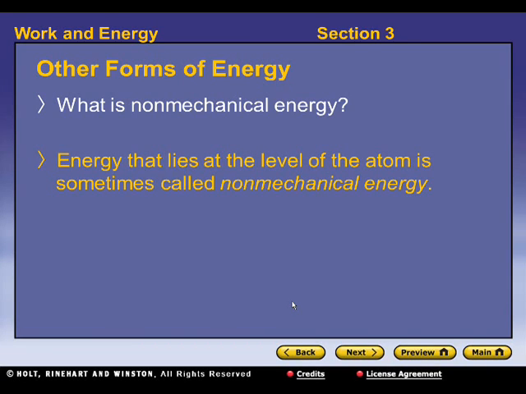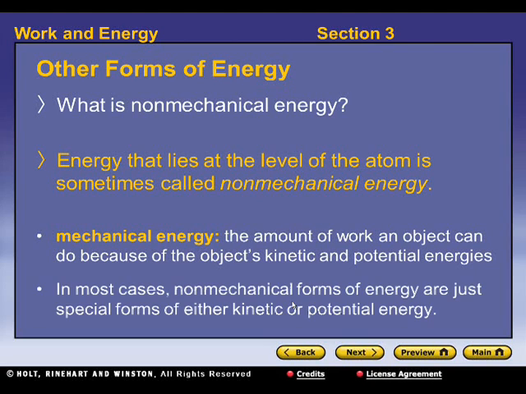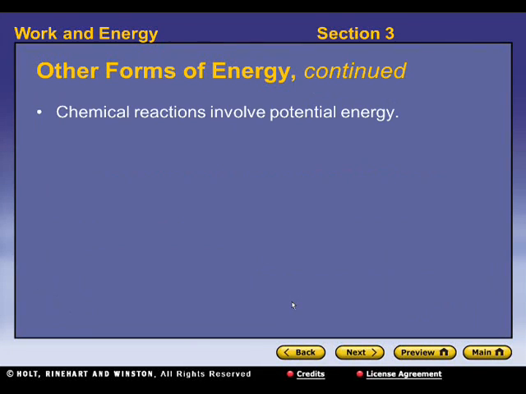Other forms of energy. So what is non-mechanical energy? Now, energy that lies at the level of the atom is sometimes called non-mechanical energy. And non-mechanical energy is basically the amount of work that an object can do because of the object's kinetic and potential energy. So non-mechanical energy doesn't involve kinetic and potential energies of the objects. In most cases, non-mechanical forms of energy are just special forms of either kinetic or potential.